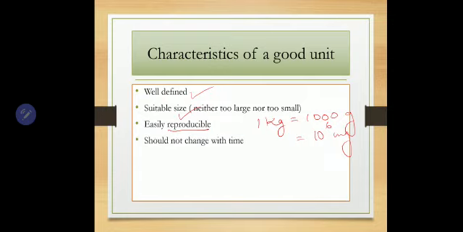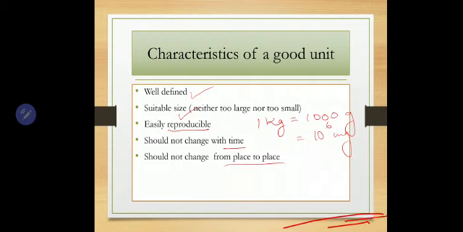Then next, it should not change with time. The unit we took today should not change by tomorrow, or by evening, or after some hours. It should not change with the place. It should not change with the physical conditions.